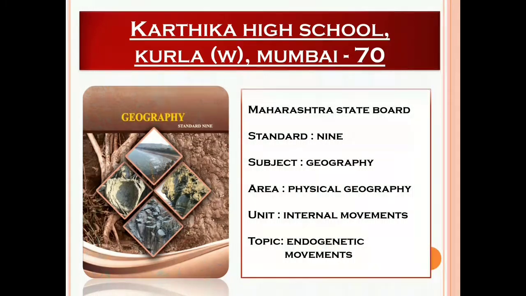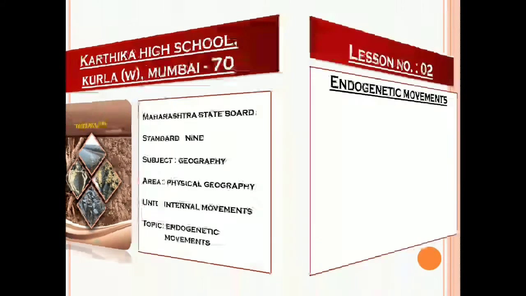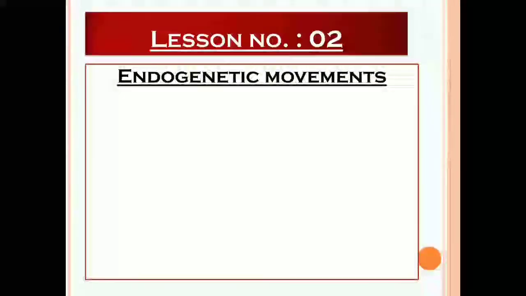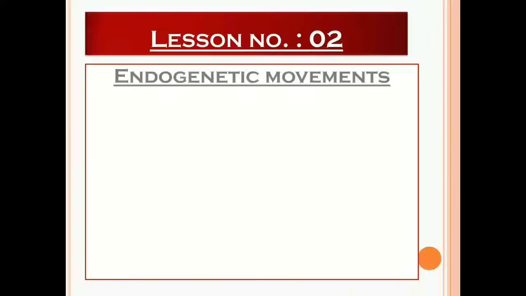This textbook belongs to the Maharashtra State Board, Standard 9, subject geography. The area that we are going to learn is physical geography. The unit is internal movements and the topic is endogenetic movements. Endo means internal, that is internal movements of the earth. So let's start our lesson number 2, endogenetic movements.